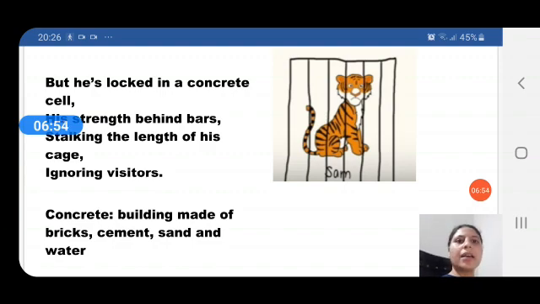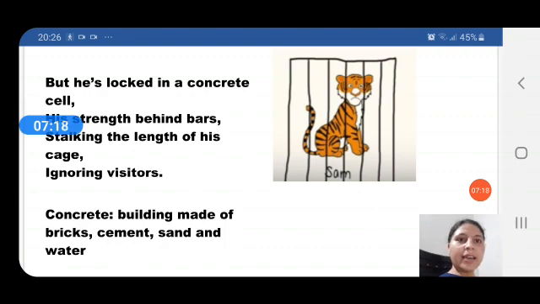Concrete means he is put behind a cage that is a part of a building made of bricks, cement, sand, and water. So he is locked up in a cage, and in the cage he is not able to show his strength. So he is only moving in the cage itself, ignoring visitors.